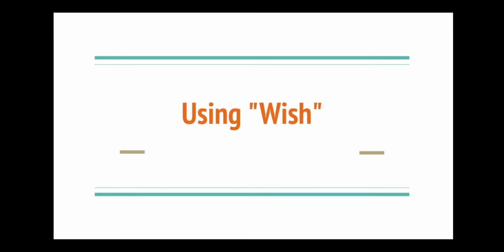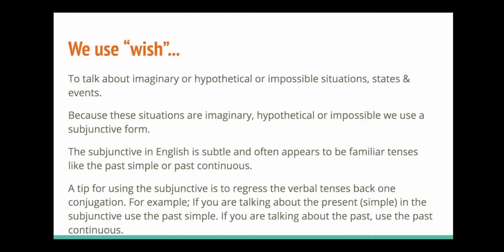Hello, this is Gavin, and today we're going to be looking at the grammar of using the verb wish. We use wish for various reasons. We can use it to talk about imaginary or hypothetical or impossible situations, states and events. Because these situations are imaginary, hypothetical or impossible, we use a subjunctive form.